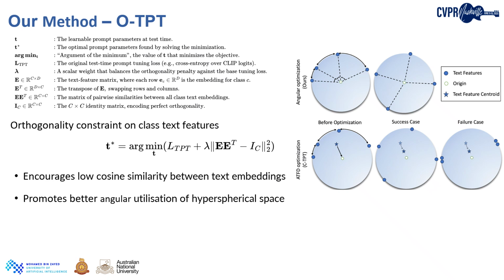Instead of pushing features radially outward, it ensures they are evenly spread across directions, covering the hyperspherical surface and avoiding collapse into narrow clusters. This shift from L2 dispersion to explicit angular optimization enables better utilization of the feature space, and as we show in the experiments, it leads to significantly lower calibration error, especially in hard-to-generalize scenarios.